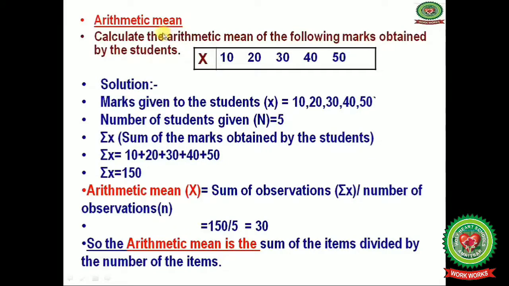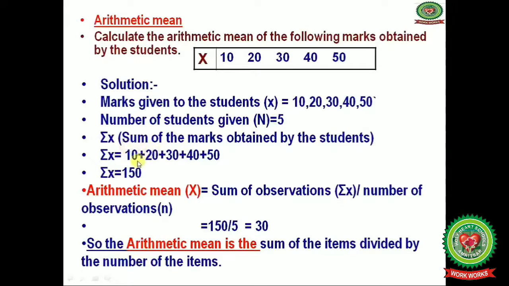Now let us do it practically, understand it practically. Calculate the arithmetic mean of the following marks obtained by the students. Marks given are 10, 20, 30, 40, 50, and these marks are denoted by X. Let's do the solution for this problem. Marks given to the students, that is denoted by small x, that is 10, 20, 30, 40 and 50, and the number of students, that is n, it is equals to 5. How? 1, 2, 3, 4, 5. So n, it is equals to 5.